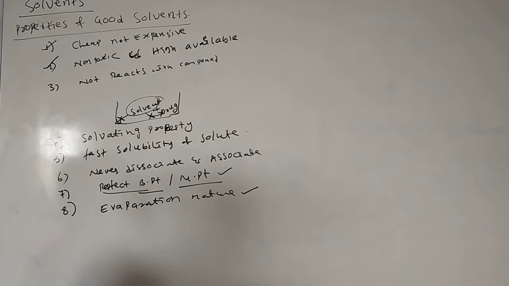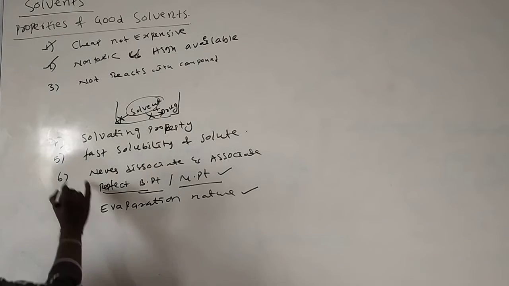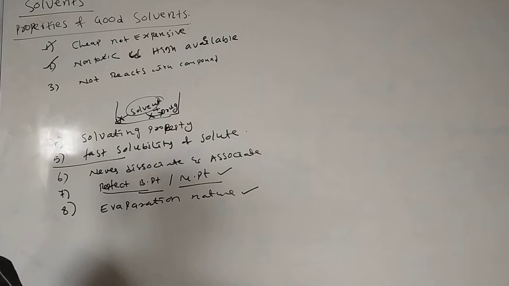It should have the solvating property, that means easily mixing with any solute, and fast solubility of solute. If you add any solute to the solvent, it should dissolve within a fraction of minutes or seconds. If it takes more time, there is no use of that solvent. That is not considered a good solvent.